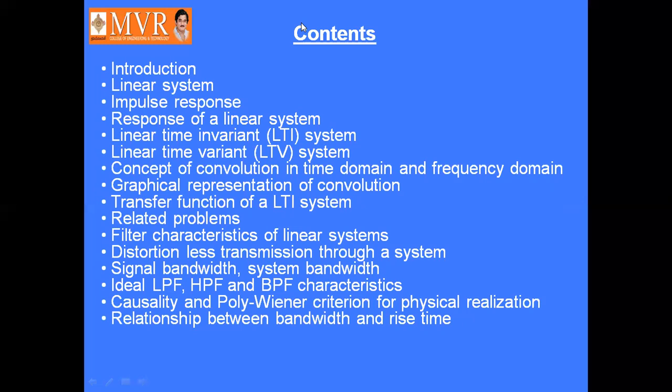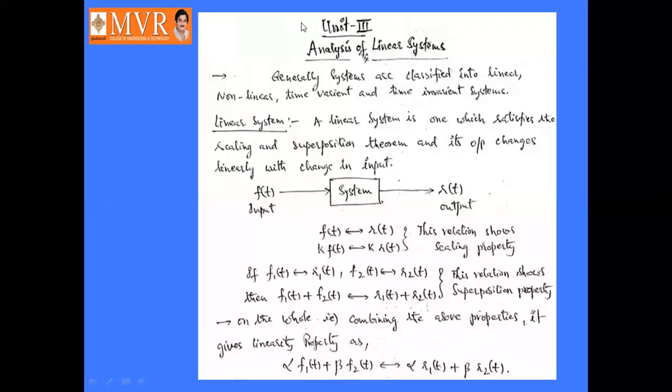Next we are going to discuss the analysis of linear systems. Generally, systems are classified into linear systems, non-linear systems, time variant systems, time invariant systems, like that. What is meant by a linear system?